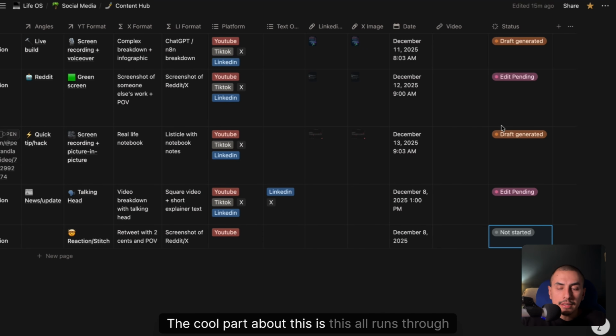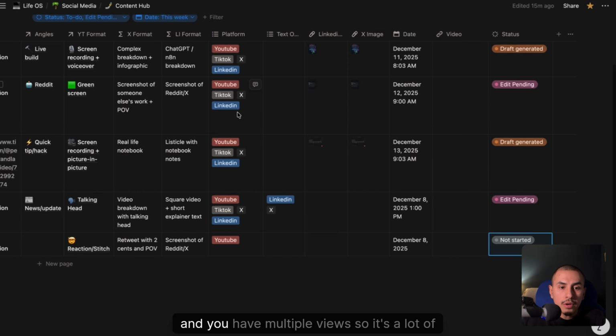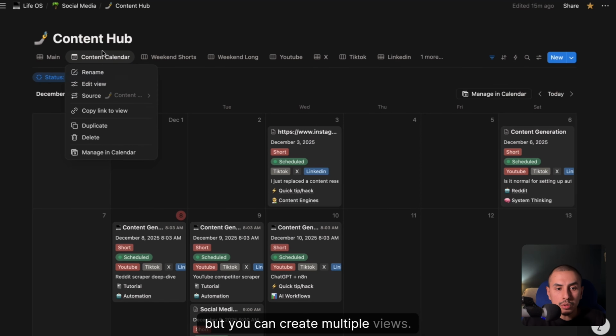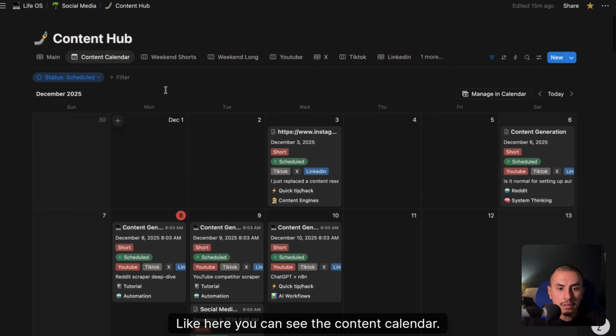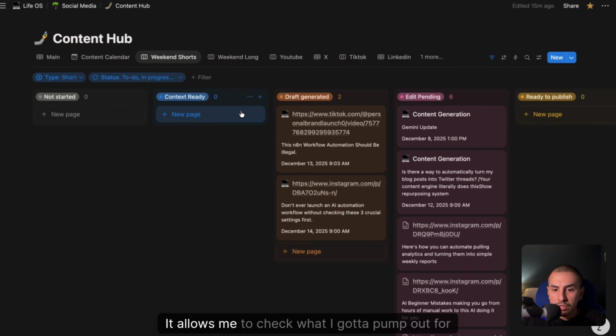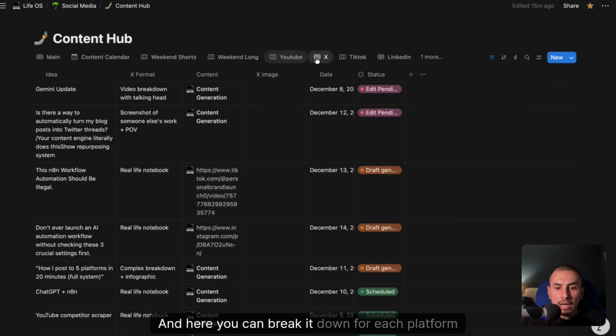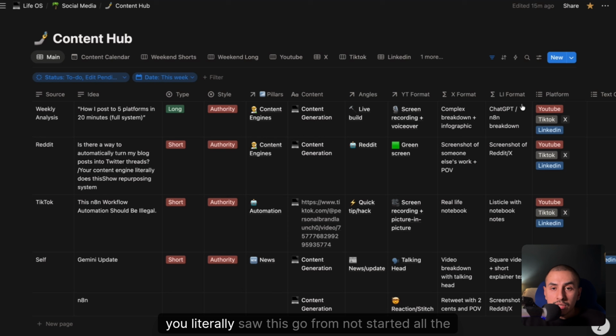The cool part about this is this all runs through this Notion hub, and you have multiple views. So it's a lot of information. This is sort of the main hub, but you can create multiple views. Like here you can see the content calendar. I call this weekend shorts. It allows me to check what I got to pump out for the week for shorts and long form video. And here you can break it down for each platform individually. You literally saw this go from not started all the way up to ready to publish.